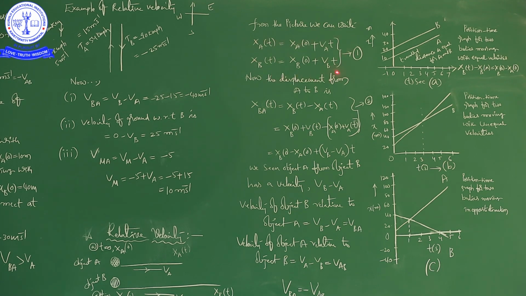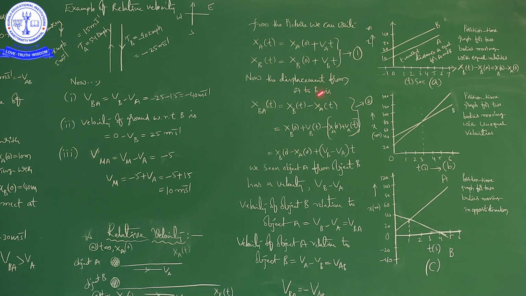For our convenience, I put this as equation number 1. There are two equations, one for A, another one for B.